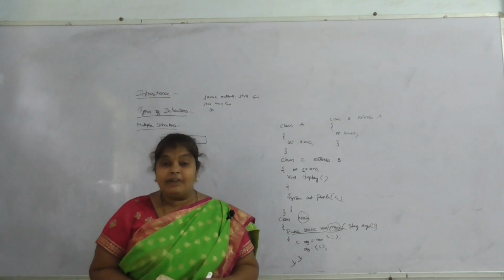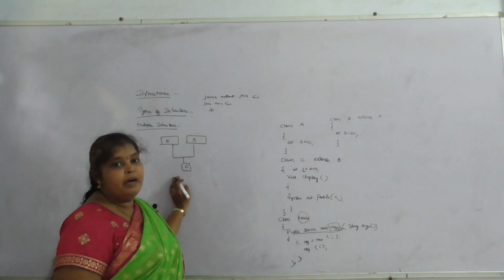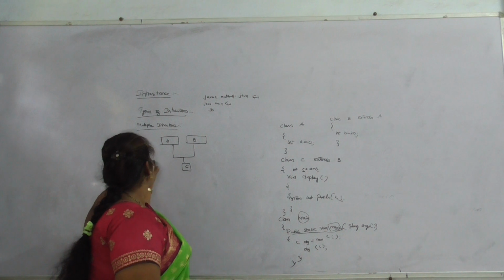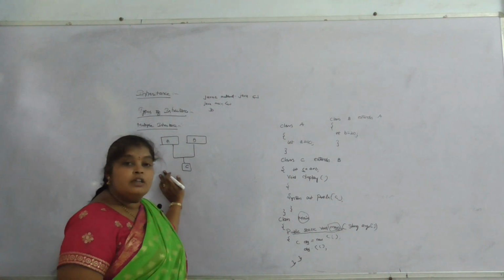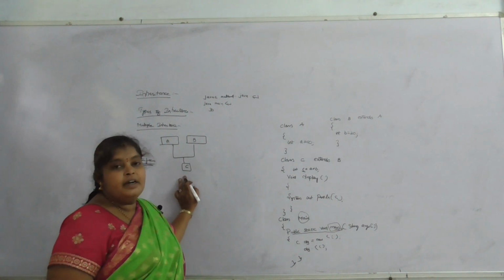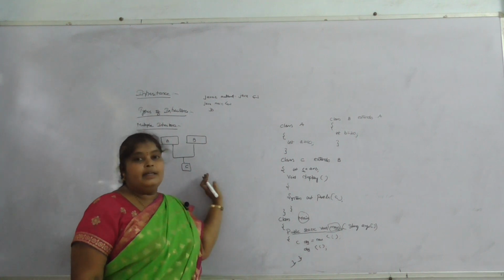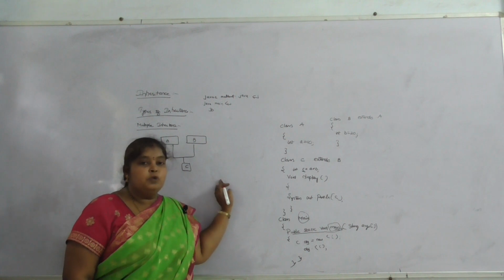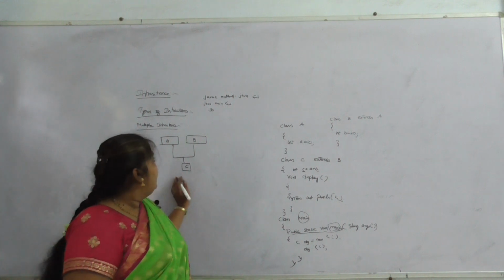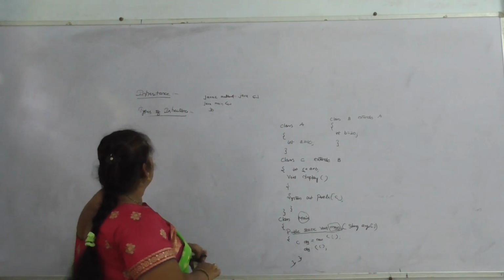Java does not support multiple inheritance. It can be overcome, or solved, by using the concept called interfaces. Using the interfaces concept, we can take A and B as interfaces, and C can inherit them. So this cannot be written in Java using the extends keyword. We cannot access the data with many superclasses and one subclass that way. It can be written only by using the interfaces concept. And next, coming to hierarchical inheritance.